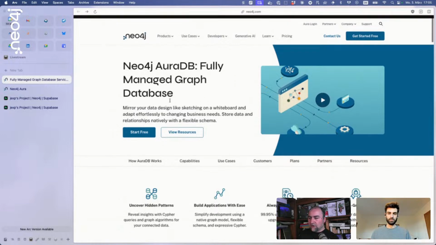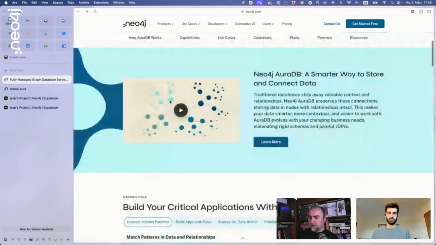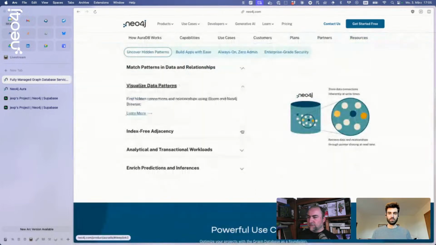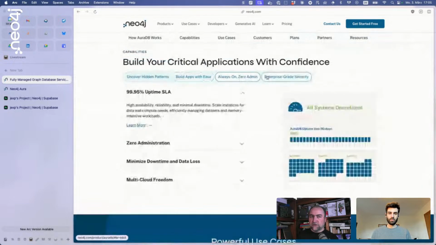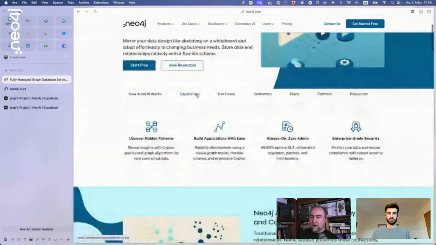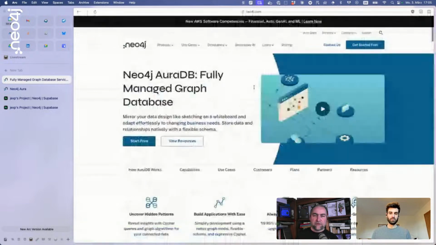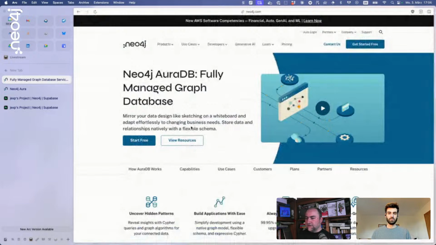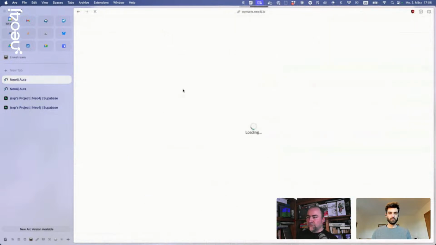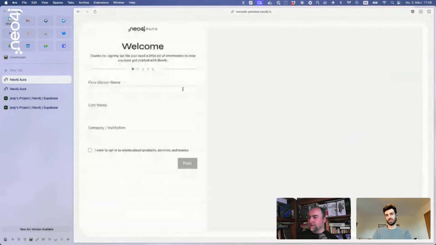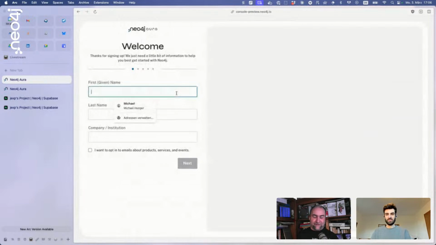If you want to learn more about Aura, there's a lot of detail on the pages that you can go into. We'll cover many of these aspects in the live stream in the future, but today we want to get started really quickly. Interestingly, my colleagues just A/B test launched a new user flow, so I thought, why don't we try that new user flow out and see how it goes, because it looks really cool.